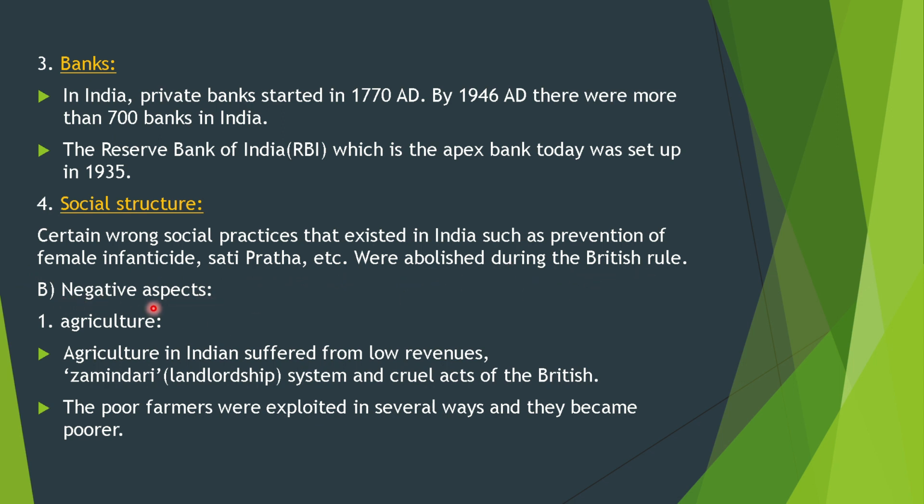B. Negative aspects. First, agriculture. Agriculture in India suffered from low revenues, zamindari, landlordship system, and cruel acts of the British. The poor farmers were exploited in several ways and they became poorer.